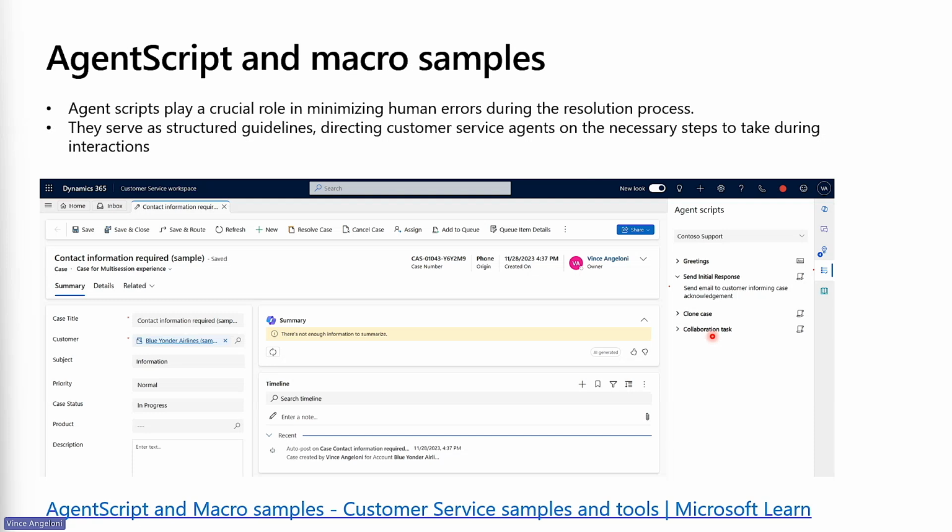In the article, you can find a link to download a ready-to-use Power Platform solution from GitHub, and in the same folder, there is an associated PDF guide that explains how to create macros step by step. We also created some videos to explain how to work with these capabilities. In the next video, there is a short demo.